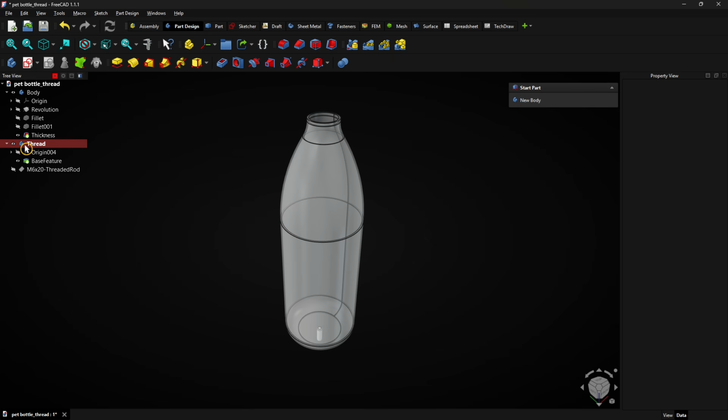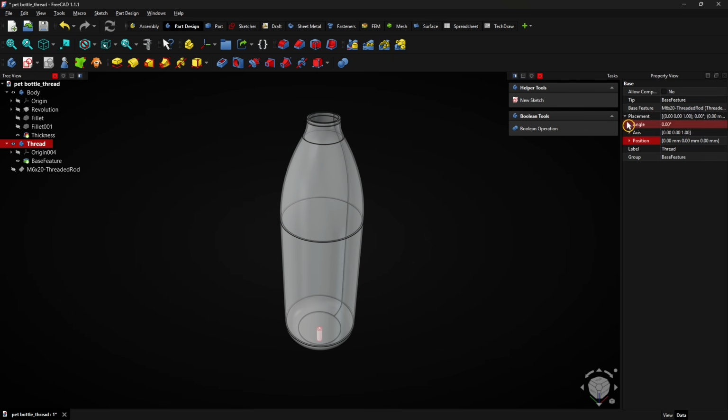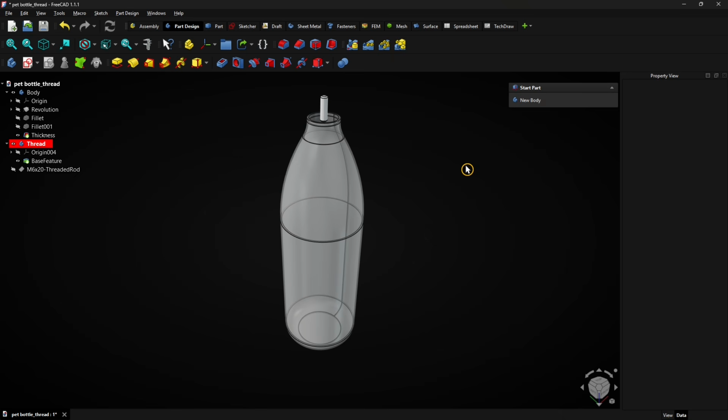Select the thread body and expand the Placement menu by clicking the small arrow. Now expand the Position menu and enter 262 mm for the Z-axis. The threaded rod will move to the top of the bottle. The position depends on the height of the bottle.